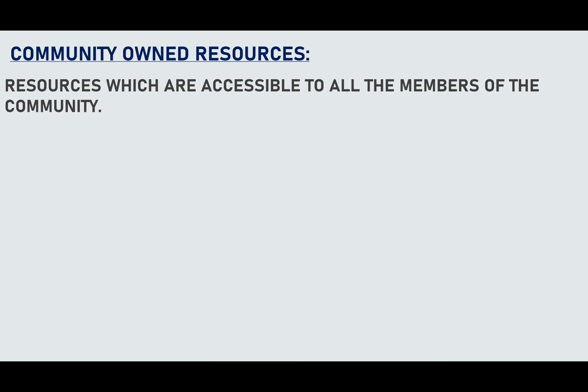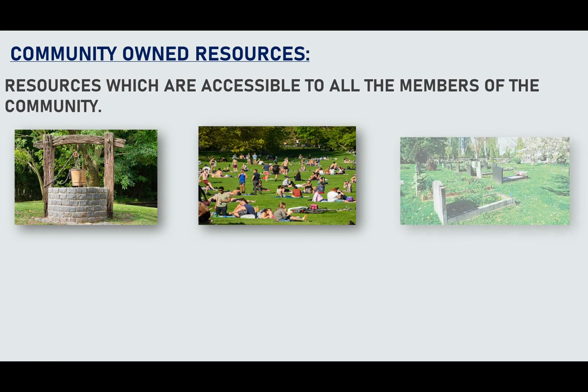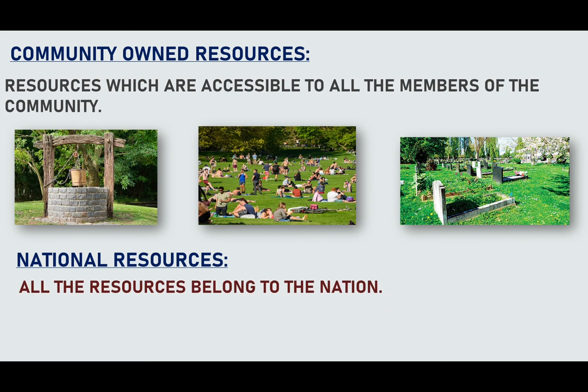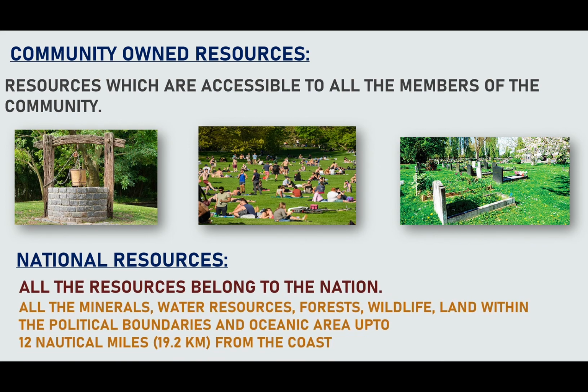Community-owned resources are those resources which are accessible to all members of the society. For example, it can be wells, picnic spots, or public parks. National resources are those resources which belong to the nation. But technically, all the resources within the political boundaries of the country, which include minerals, water resources, forests, wildlife, and land, belong to the country.